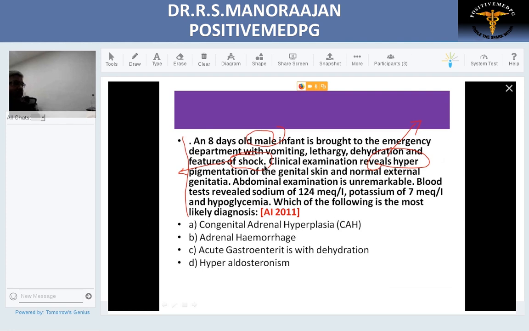Testosterone is increased. To confirm that, the further test also reveals that. Serum sodium 124. Normal, as we know, below 135 is called hyponatremia. So low sodium because of low aldosterone, and naturally high potassium. Potassium more than 5 is hyperkalemia. So there is increase in potassium. Now we'll see which will be the diagnosis possible. Can this be hyperaldosteronism? Hyperaldosteronism is obviously ruled out because this presents with hypertension and increased sodium, which will not be the diagnosis. It's obviously ruled out.